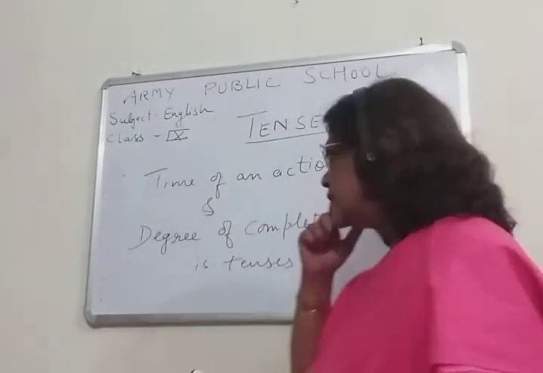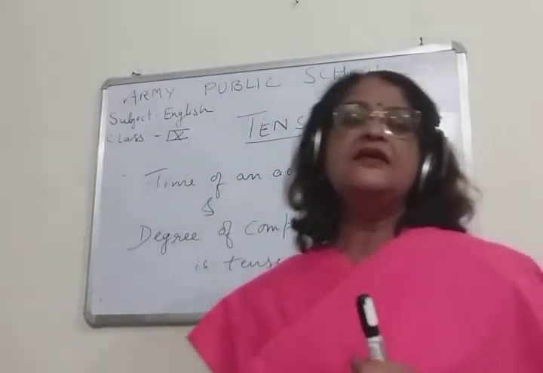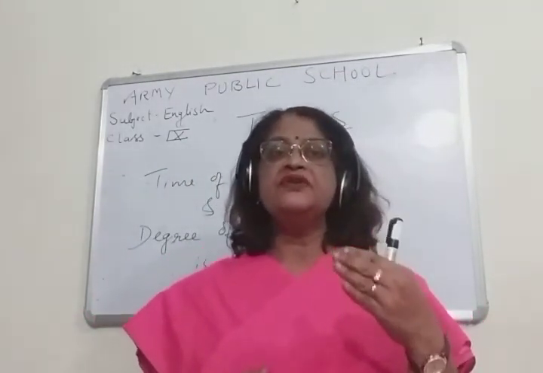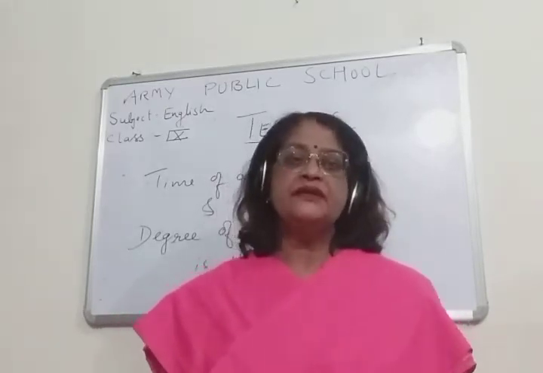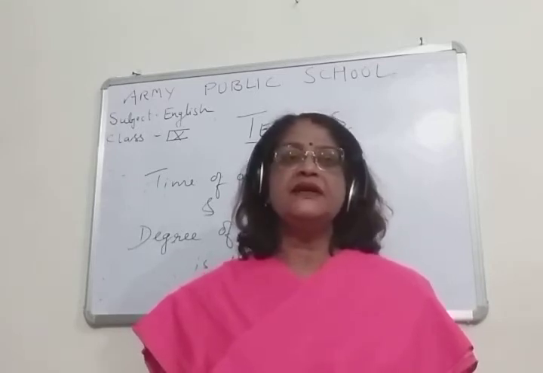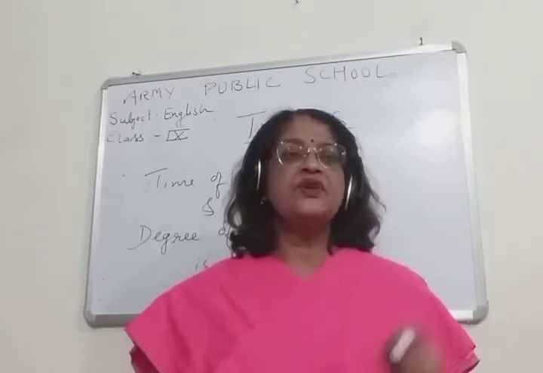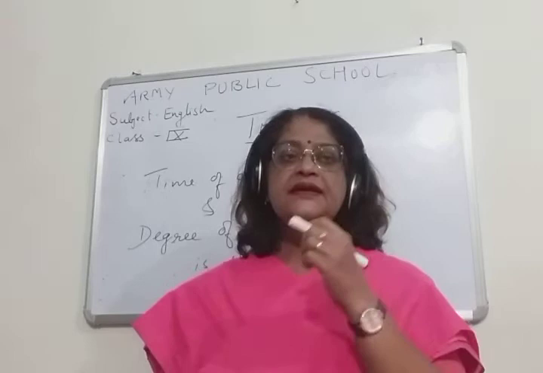And children, degree of completeness of an action means, suppose we have taken the first form of the present tense, that is simple present tense. Let me give you an example by taking the verb write: I write, you write, they write, we write, she writes, he writes.